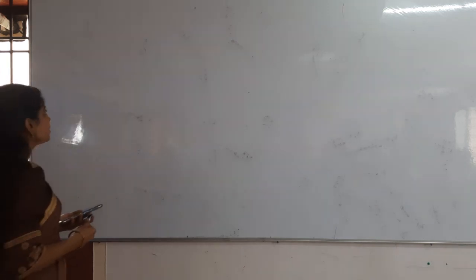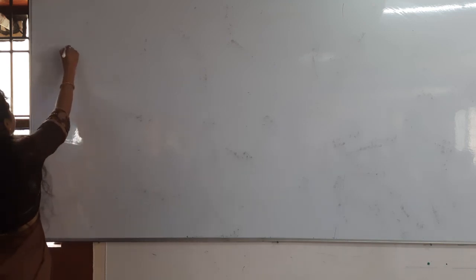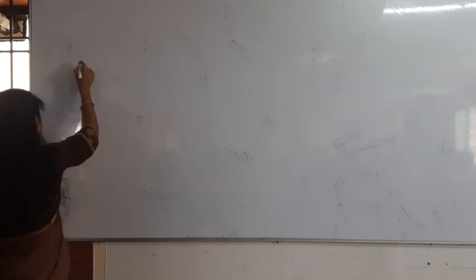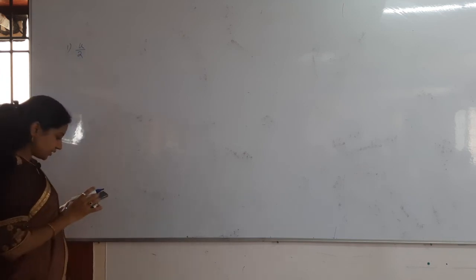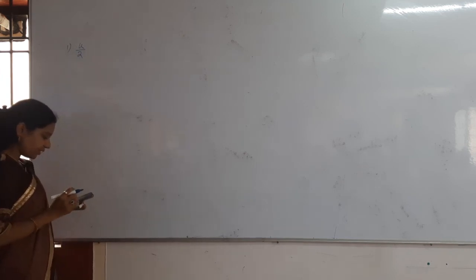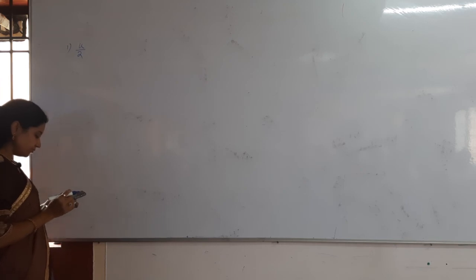Then find the average velocity of the projectile between its time of projection